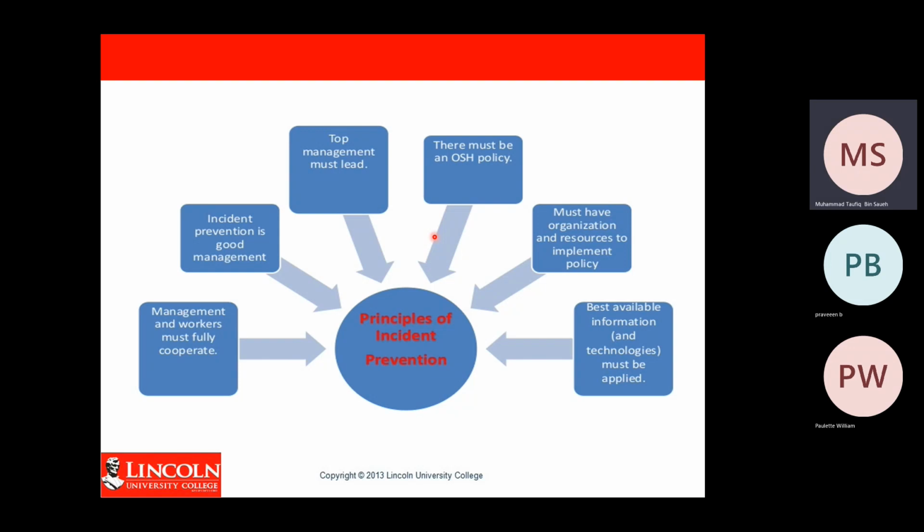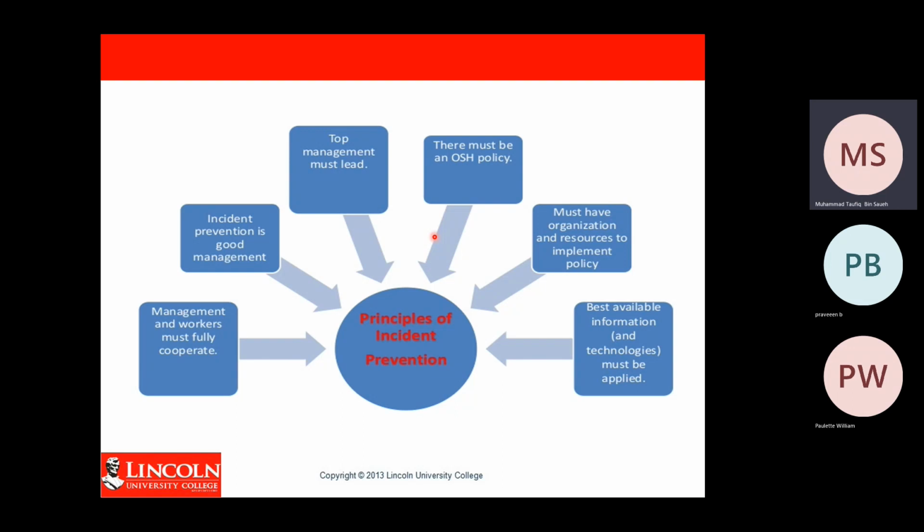The fourth one: there must be an occupational safety and health policy. The company themselves must have their own policy regarding safety and health issues. Number five: must have organization and resources to implement the policy.